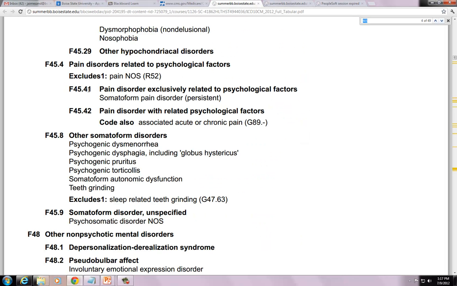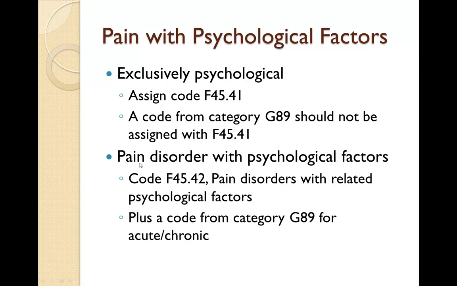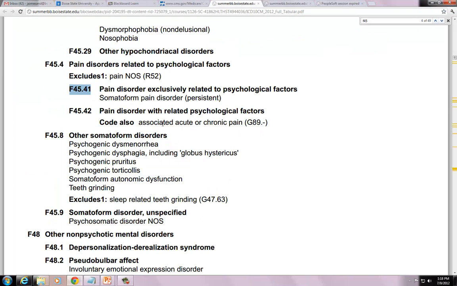So here's F45.41, pain disorder exclusively related to psychological factors. Now, if they actually have a documented pain disorder and they also have psychological factors, then we're coding F45.42, pain disorders with related psychological factors, and we can also code from category G89 to indicate a little bit more specifically the type of pain. So here you can see F45.42, we have a code also associated with chronic pain, and we get that G89. And we can take a look at that really quickly here.